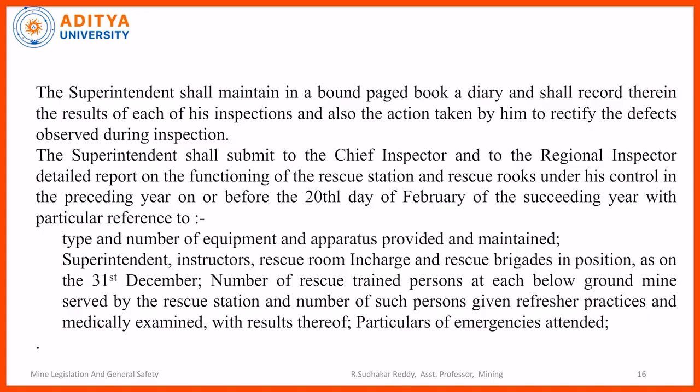The superintendent shall maintain a bound page book or diary and shall record there the results of each of his inspections. So, whatever inspection he has done, he records that data in the bound page book. The superintendent shall submit to the chief inspector and regional inspector a detailed report of the functioning of the rescue station and rescue rooms under his control before the 20th day of February. So, every year he has to say what he has done, before 20th February. And he should specify the type and number of equipment and apparatus, number of instructors available, rescue room in charge, and rescue brigades. All the data related to these he should furnish before the 20th day of February.